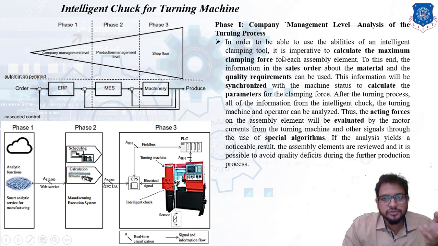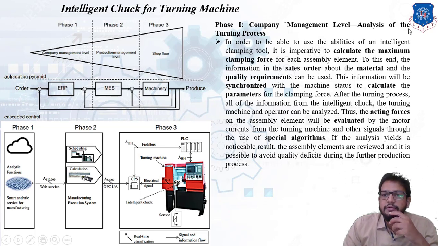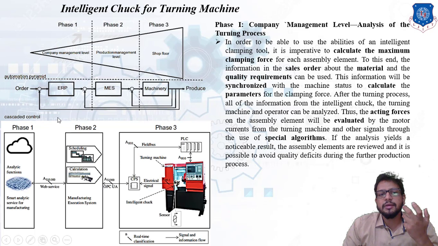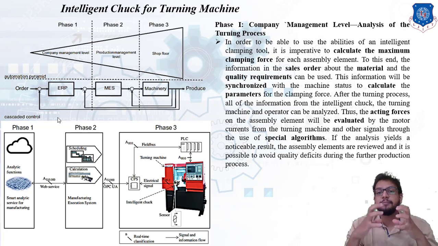Okay, phase 1. So let us start with that. Over here you can clearly see I have written phase 1 is the company management level. That is even called an analysis of the turning process. Now in phase 1 what will be done? Remember, company management level, and in phase 1 ERP is there, enterprise resource planning. Okay, so obviously planning will take place. In this phase we need to calculate the maximum clamping force which is required by the chuck. First of all, we should be clear what the function of the chuck is.